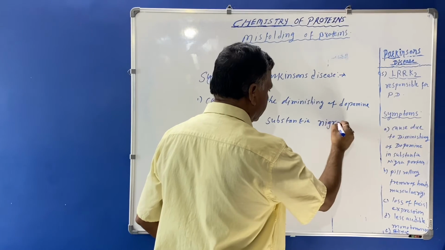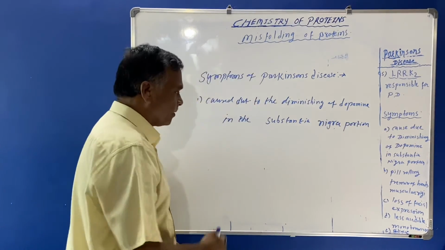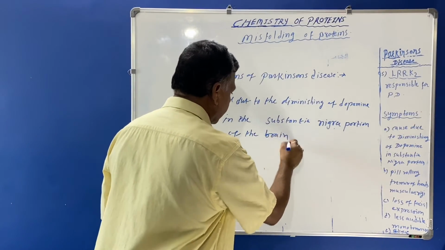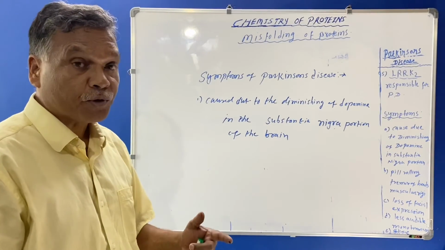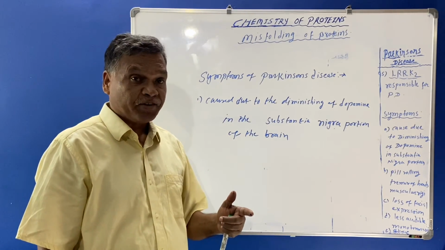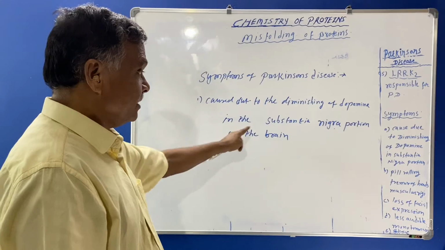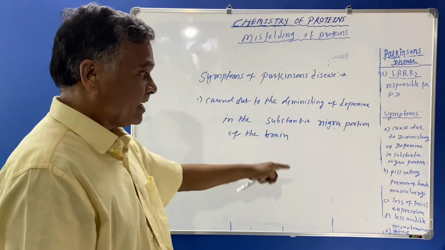Dopamine is a neurotransmitter which plays an important role in brain functions. So if diminishing of dopamine is seen in the substantia nigra portion, then Parkinson's disease can occur.